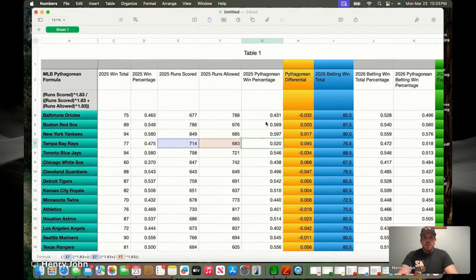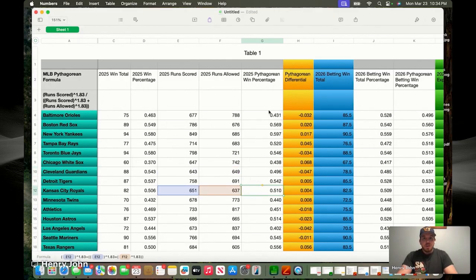Like I was saying earlier, where it can get really interesting is the Guardians here. They finished last year with 88 wins, a .543 win percentage. However, based on the Pythagorean theorem, with 643 runs scored and 649 allowed, they should have been below .500. It makes sense, they allowed more runs than they scored.